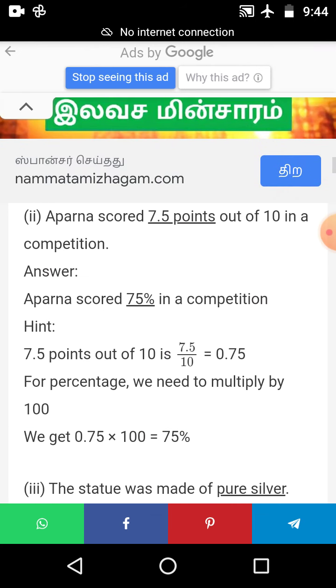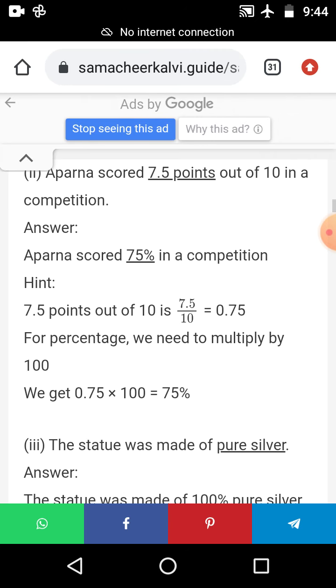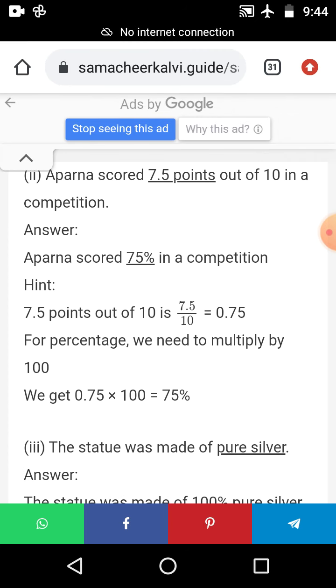See the second sum. Aparna scored 7.5 points out of 10 in a competition. You have to give it in percentage. Multiply it with 100. Then the point will be moved towards the right side. That is 75%.